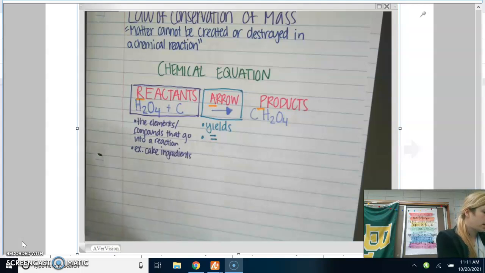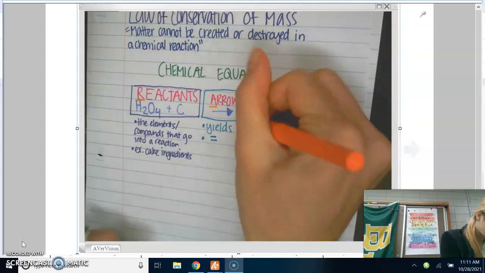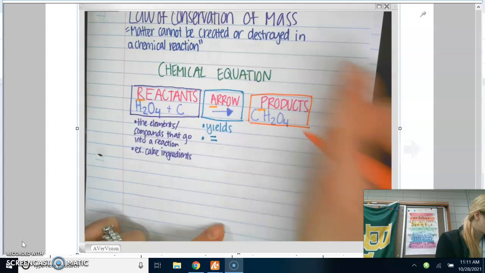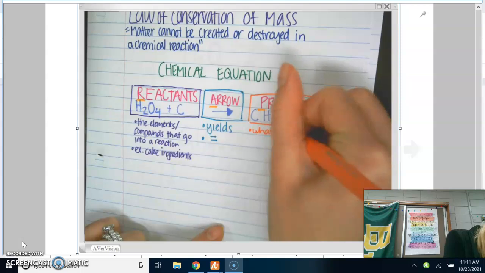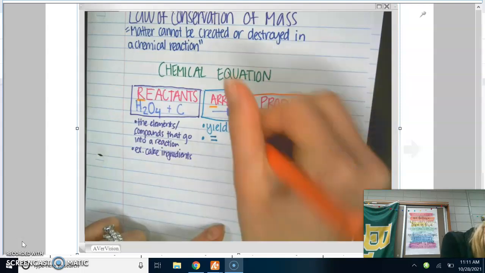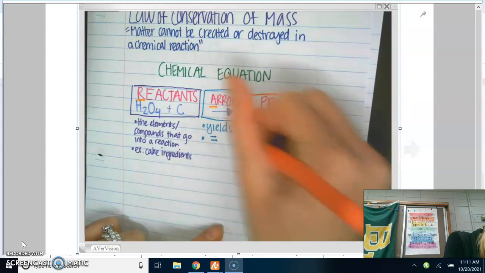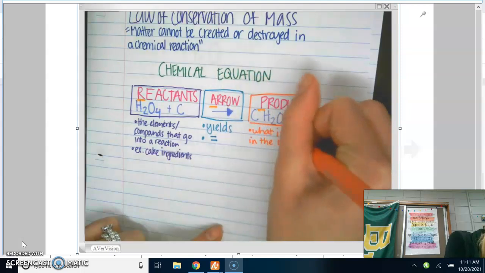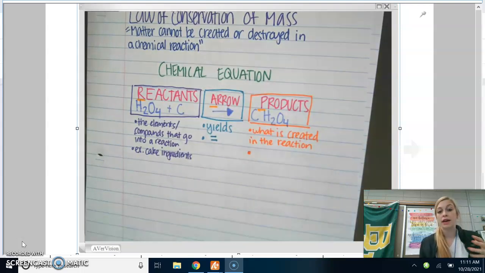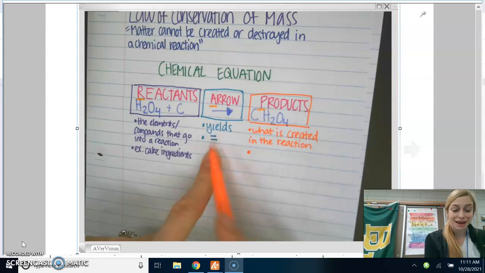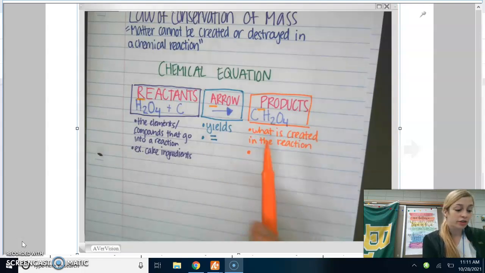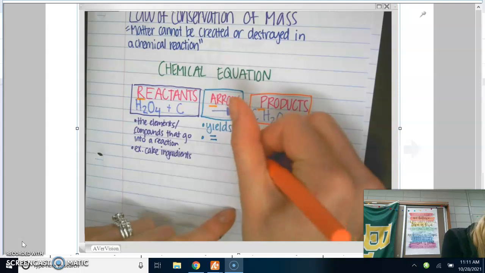All right, and then our last section is our products. And our products are what is created in the reaction. So we're baking a cake. We have all of our ingredients. Those are our reactants. Mix them together, and then we put them in the oven. When they're in the oven, that's where our yields is happening. They are reacting, and our result would be an actual cake.